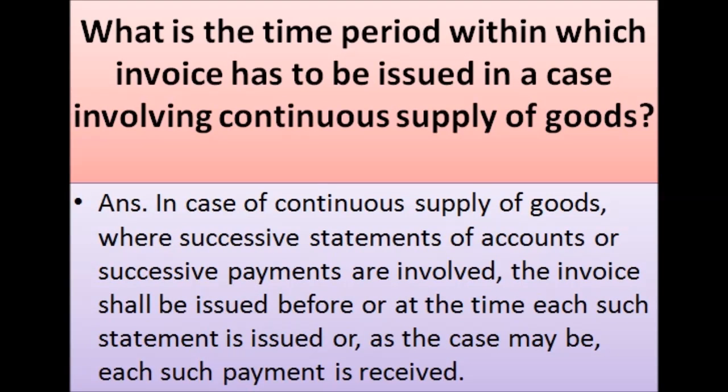What is the time period within which invoice has to be issued in a case involving continuous supply of goods? In case of continuous supply of goods, where successive statements of accounts or successive payments are involved, the invoice shall be issued before or at the time each such statement is issued, or, as the case may be, each such payment is received.